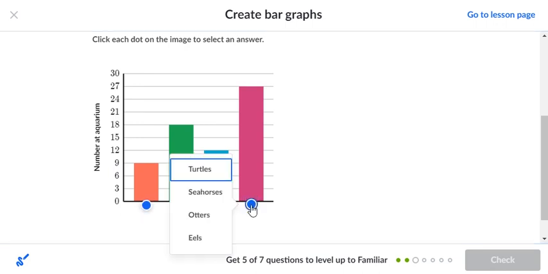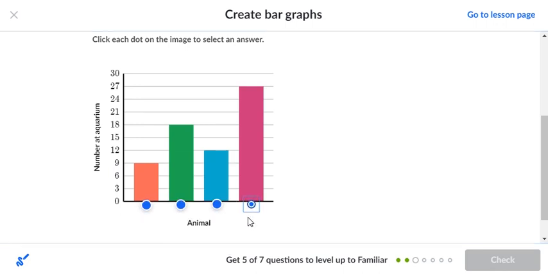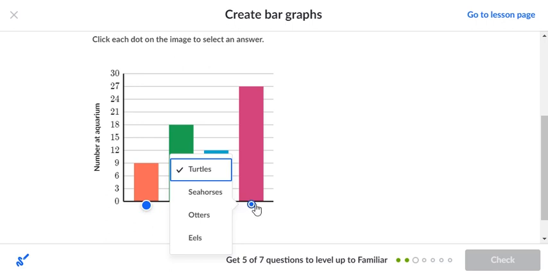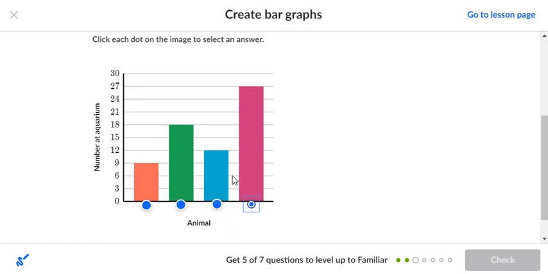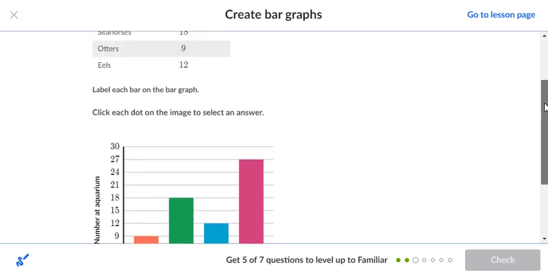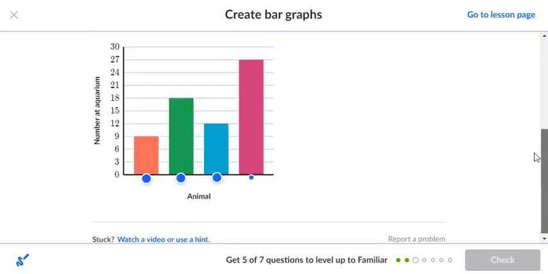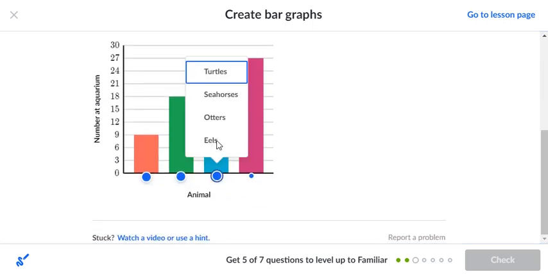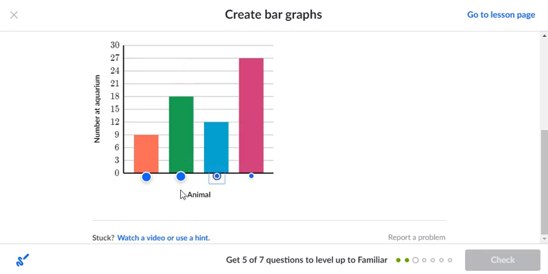So when I click on the blue, I'm going to click on turtles for that. So you can see that the turtles were checked off there. Now the next one is at 12. So which animal was at 12? Well, that was the eels. So we find the eels, click on the eels, and you can see that the eels were clicked there. Has a check mark beside their name.